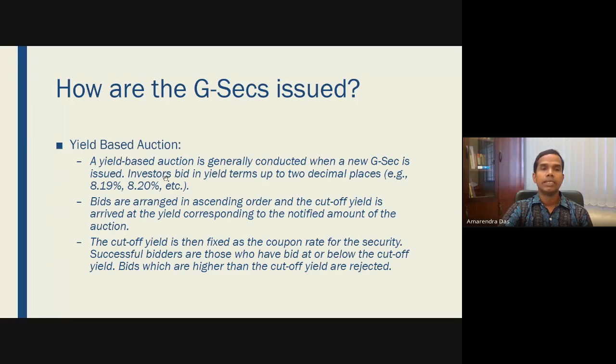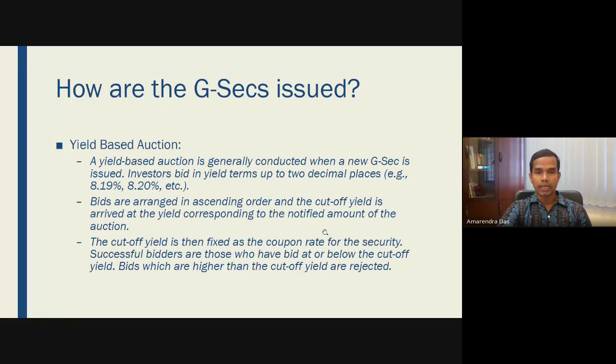Yield is basically the interest rate, so you will be bidding at what rate you will be buying this. These are done in ascending order, like 8.19 and 8.20, and the cutoff yield is arrived at the yield corresponding to the notified amount of the auction.